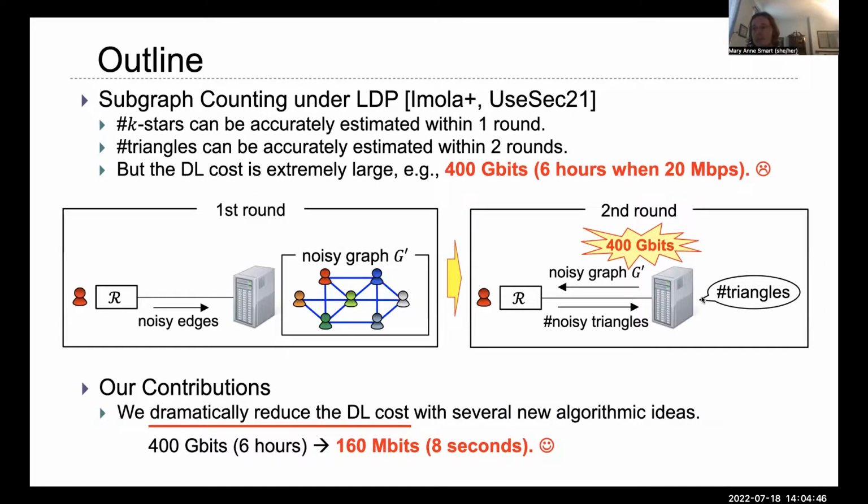Prior work shows that K-stars can be estimated accurately under LDP, and triangles can be estimated accurately under LDP, in which users are queried twice. However, for triangles, the download cost of this algorithm is large. It takes 400 gigabits on a realistic graph, which would take 6 hours to download. Thus, our contribution is that we dramatically reduce the download cost using several new algorithmic ideas, and we reduce it down to 160 megabits, which takes just 8 seconds.